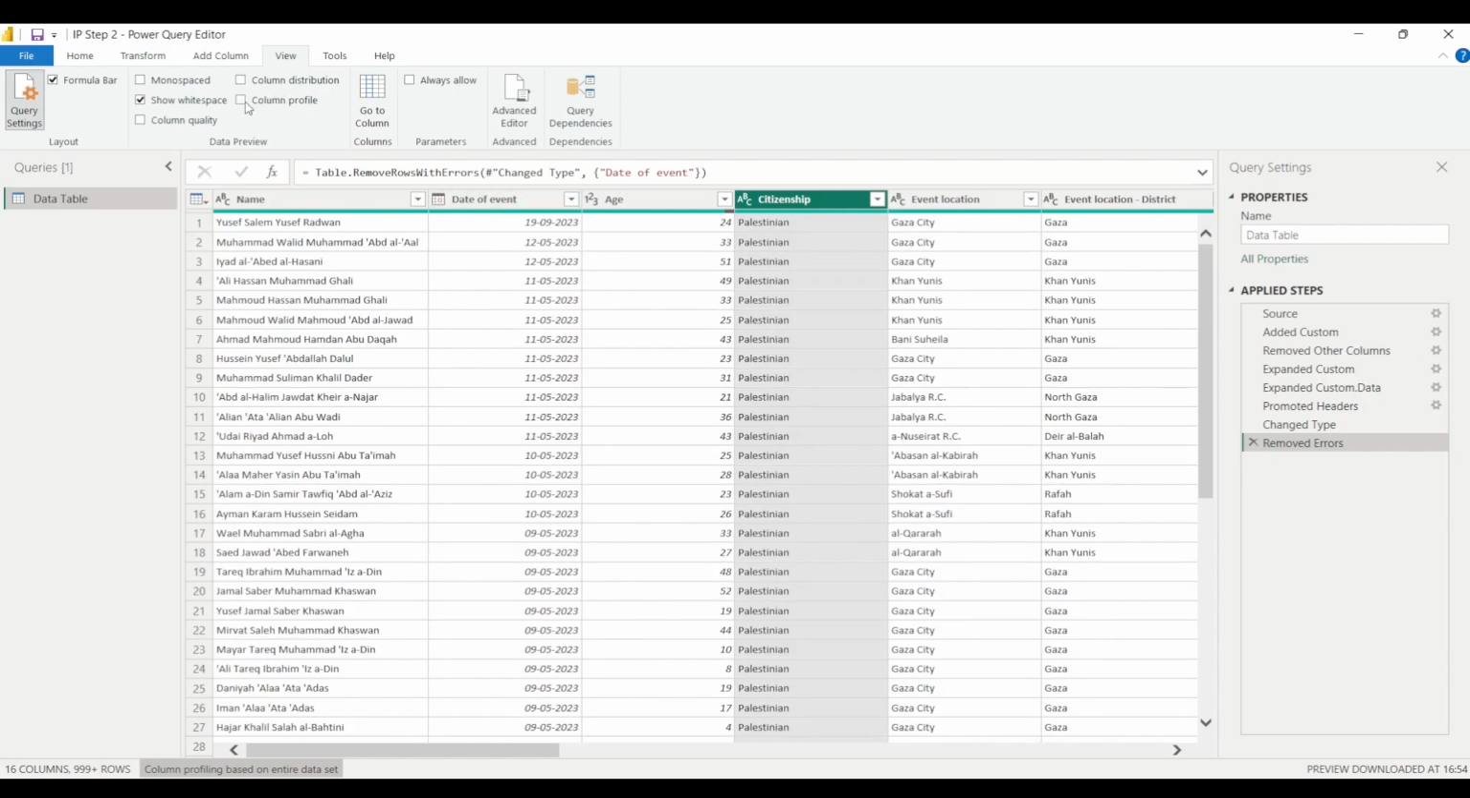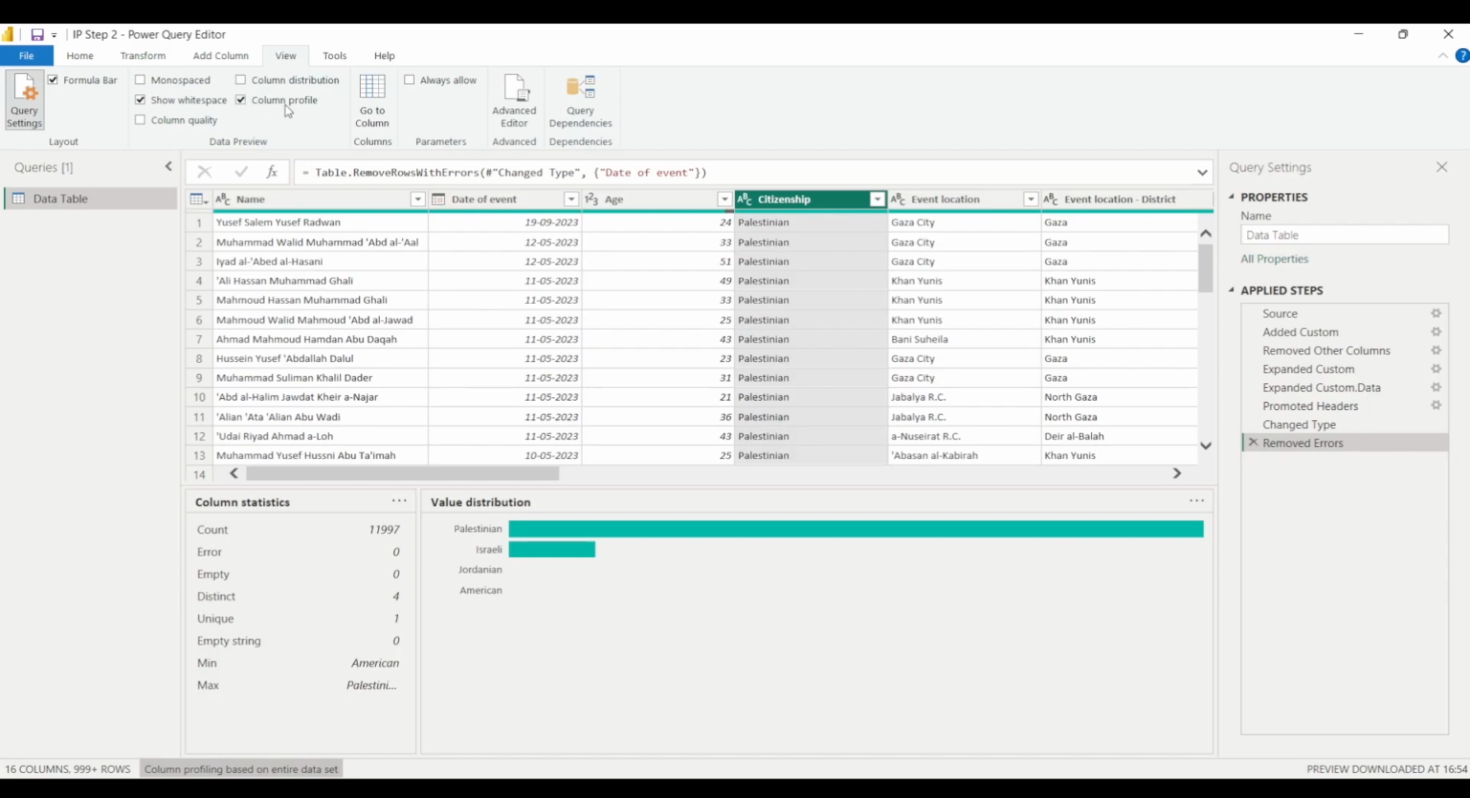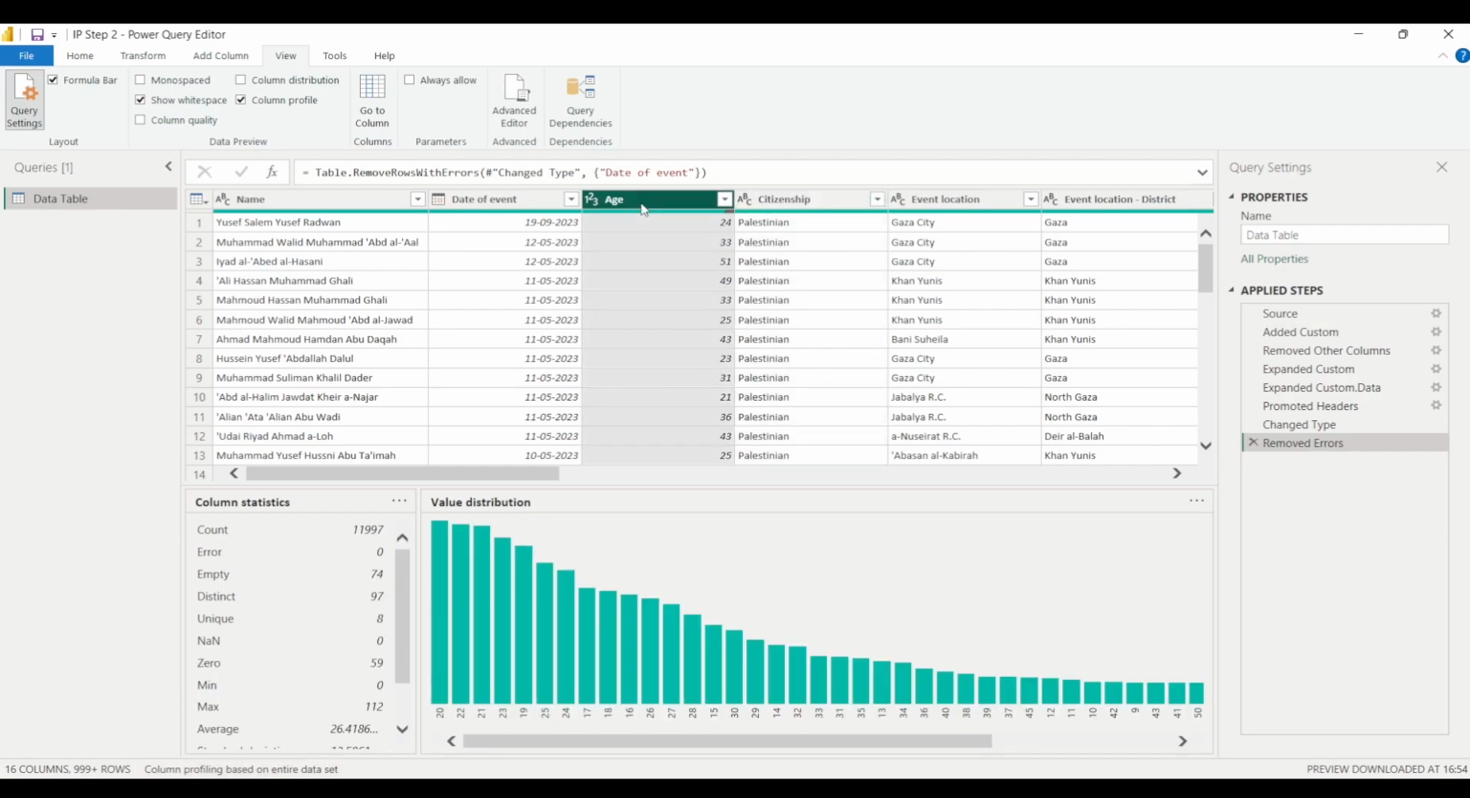If you want to know more about your data, then we have column profile, and column profile will tell you the values in a given column. You can see it in the form of a bar graph, and it will also show you the count, errors, empty values, distinct, unique, empty string, minimum, maximum, all that it's going to show you. You have to keep all these things in mind.